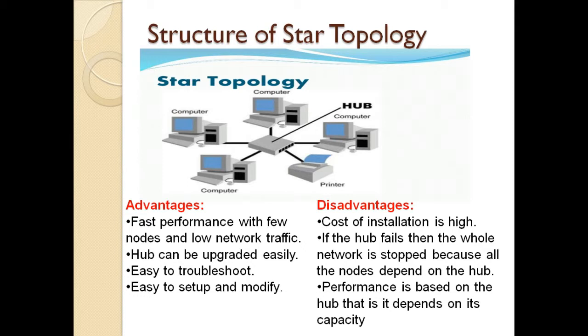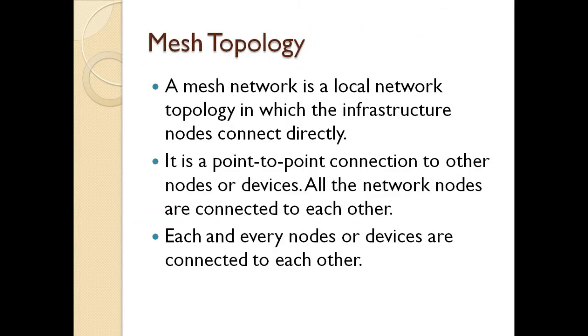In that also there is the same drawback. What we discussed in the bus topology is that once the cable fails, the entire system will collapse. In the ring also, if one system is affected, then the entire system will also be affected. In star topology, if the central hub is affected, we can't get back the network connections. That's the main drawback in star topology.